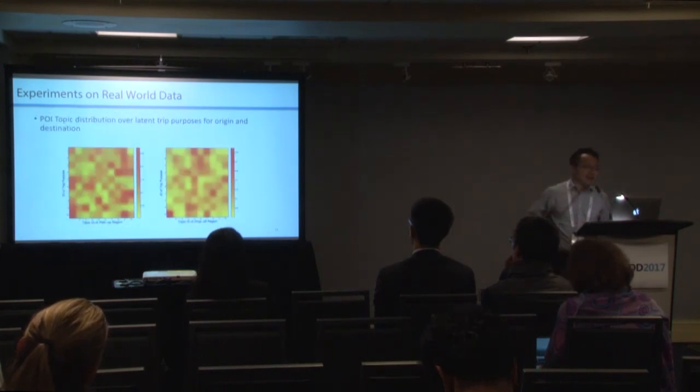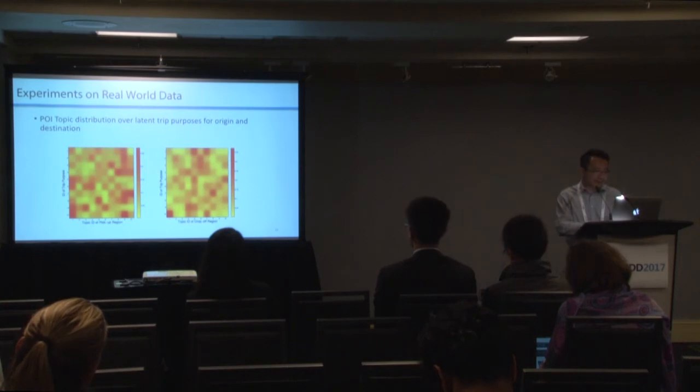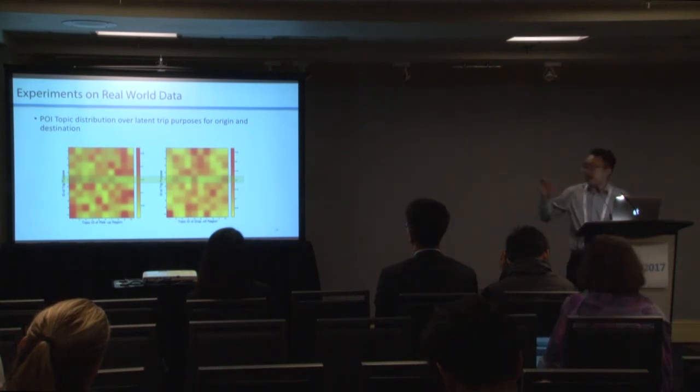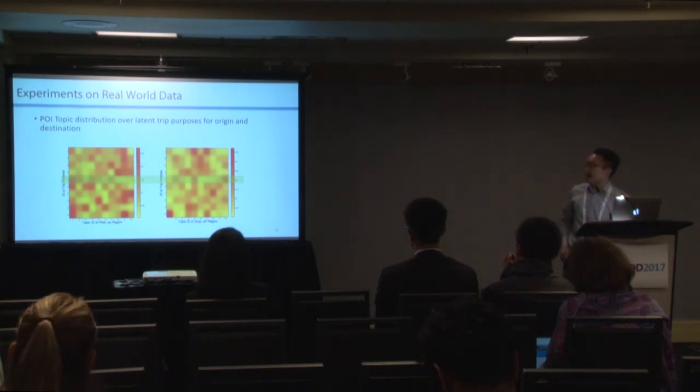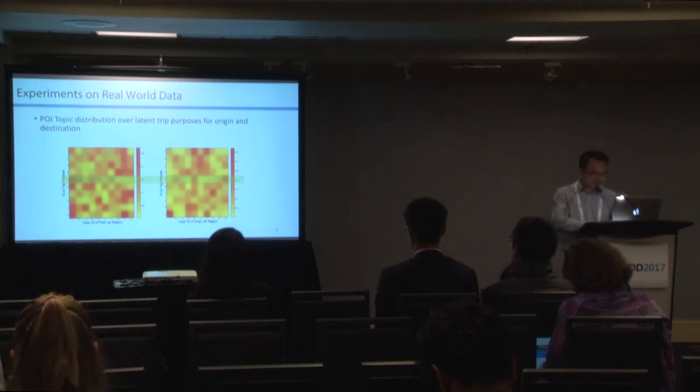We also check the POI topic distribution over latent trip purposes of the origin and destinations with this heat map. For example, for trip purpose 5, on the drop-off point, that is the destination point, it has a high value for topic 10, which is denoted by home. So this trip purpose can be semantically explained as going back home from different places.